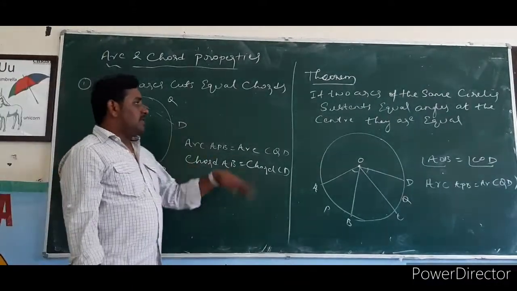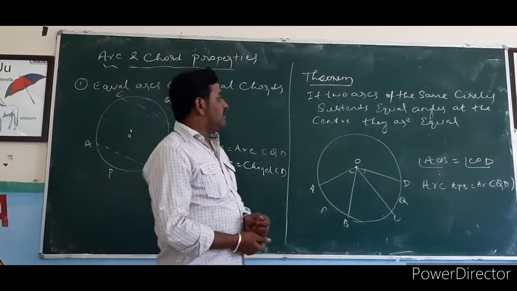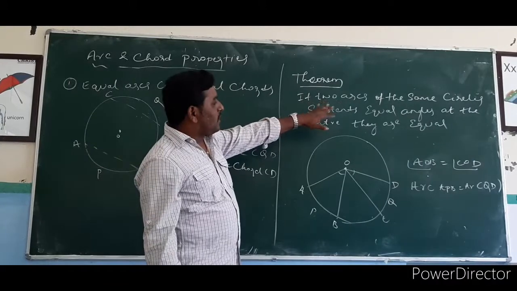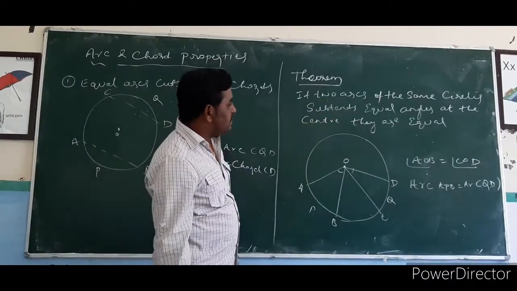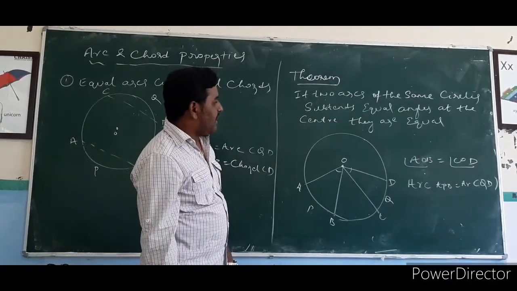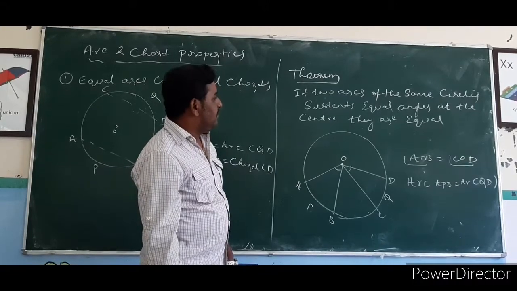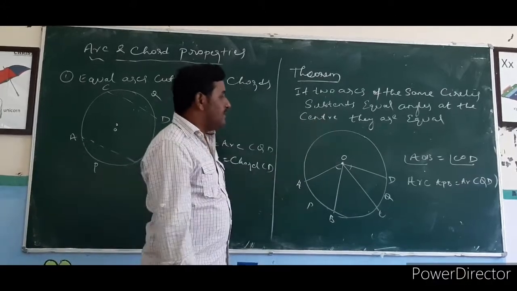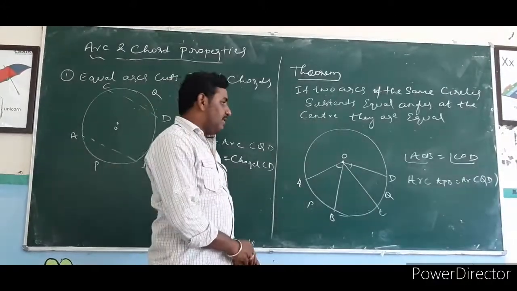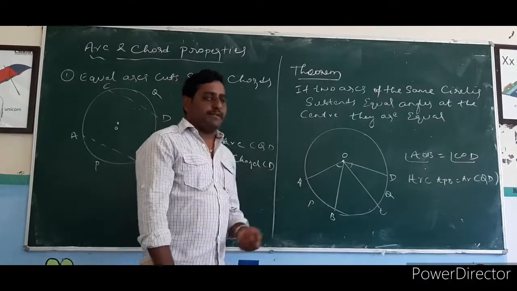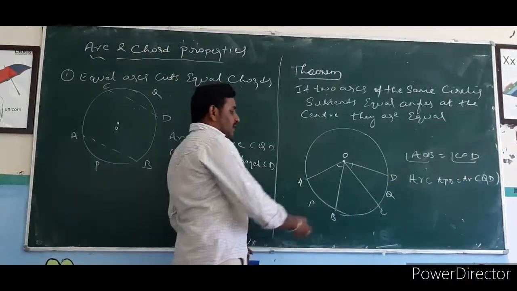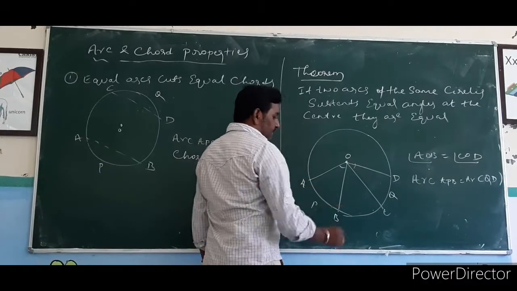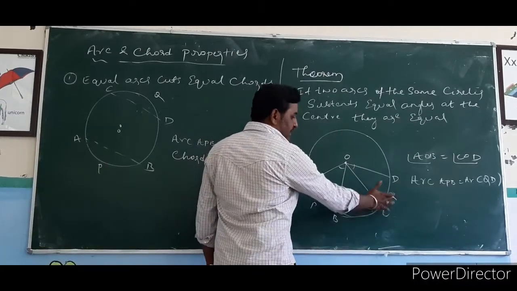Next, one more theorem in the properties of arcs and chords. If two arcs of the same circle subtend equal angles at the center, then they are equal. What is the meaning of this theorem? Consider the circle with center O, with one arc APB and another arc CQD.